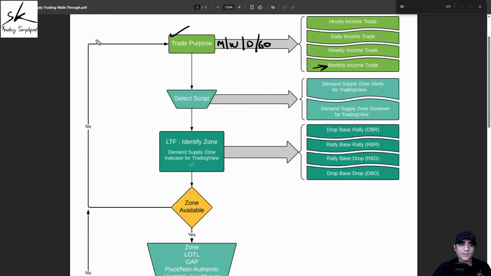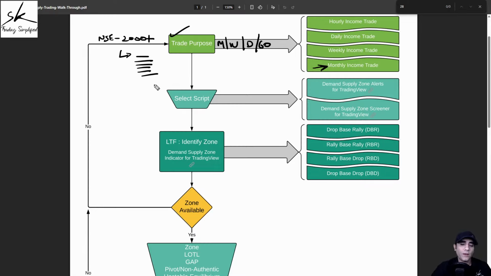Now the next challenge is, if I take again the example of NSE, on NSE we have over 2000 companies listed. So humanly it is not possible that every day I sit and analyze 2000 companies to identify my trading opportunities. So what I need to do now is have a process in place which can help me get a smaller list out of a very big list. And the more this list is in sync with my trading methodology, like in this case my trading methodology is demand supply, the higher is the probability that I might be able to find something which qualifies based on my trade plan.